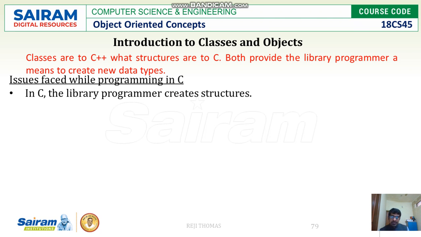Before we see what are structures and objects in detail, let us see what issues we faced in C. We have been writing C programs for many years, so we can come up with the drawbacks.